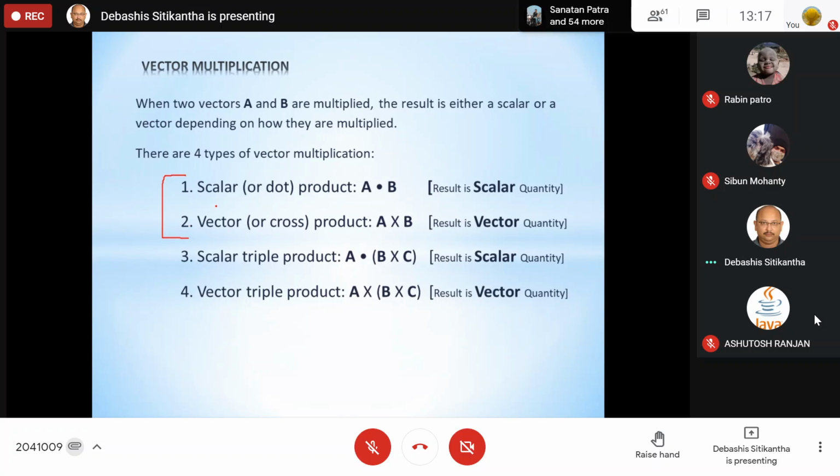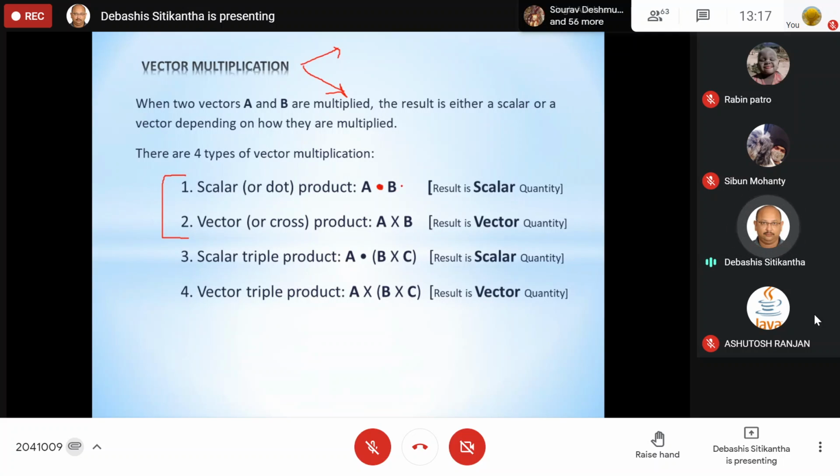So if A is a vector and B is a vector, then there are two types of multiplication. One is the dot product, sometimes known as the scalar product. The other one is the vector or cross product. What does that mean? If A is multiplied as a dot multiplication, we represent the multiplication by means of a dot sign.